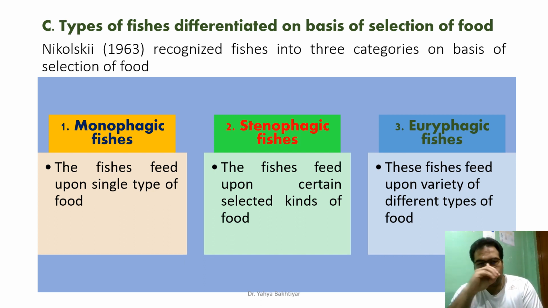Whereas the fish which has a narrow range of food items, that is, which feeds on a selected kind of food items, we call stenophagic. And the fishes which feed upon a variety of food items available in nature, we call euryphagic fishes.